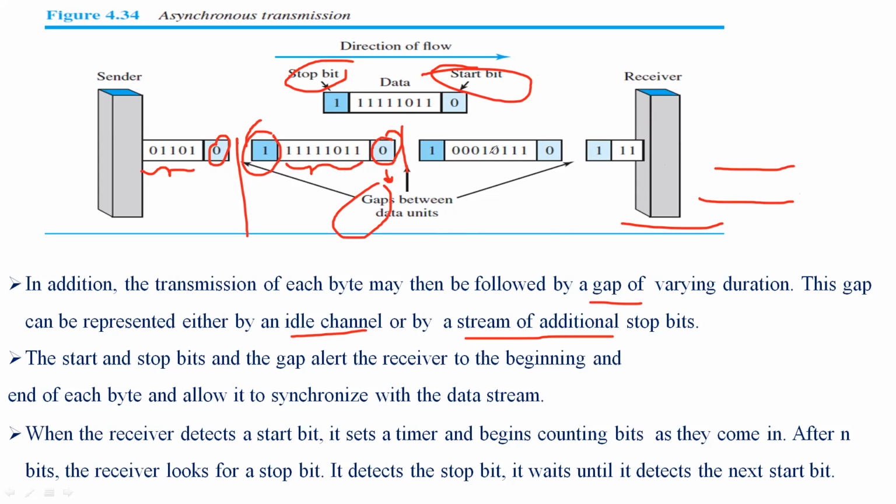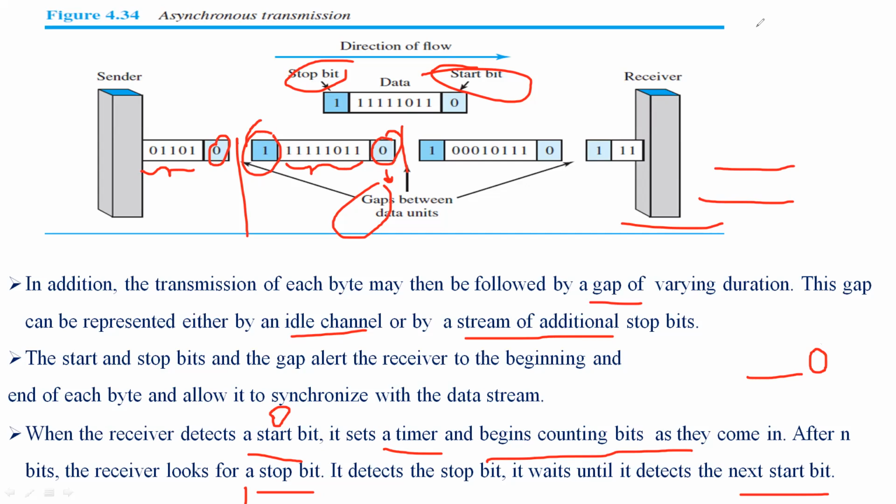By using these three things, the receiver will detect a start bit. It also sets a timer and begins to count the bits as they come in. After receiving the different bits, the receiver will look for the stop bit. So we get to know that the start bit starts with 0 and the last bit ends with 1. It detects the stop bit, and then it waits until it detects the next start bit. So if any gap occurs, then the first bit after this gap is 0. So it indicates the arrival of the next group of bytes or bits.